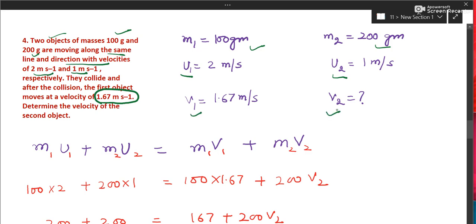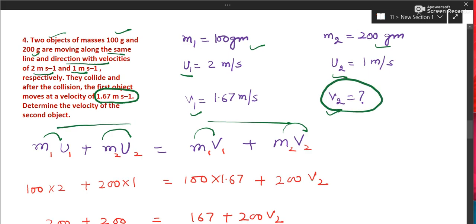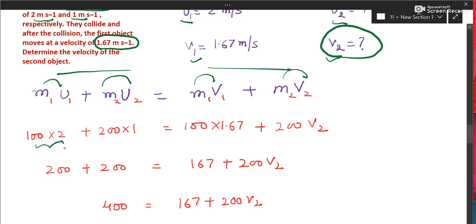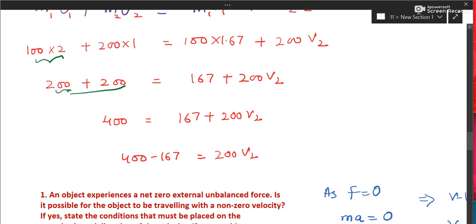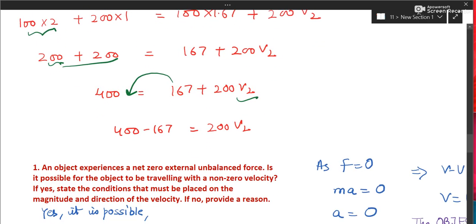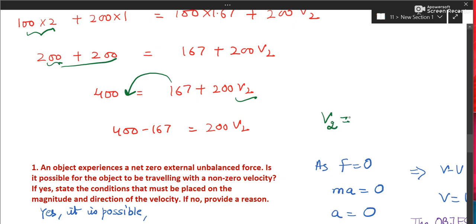Simple law of conservation of momentum: m1u1 plus m2u2 is equal to m1v1 plus m2v2. Initial momentum is equal to final momentum. Substitute all the values. Only this is missing. Substitute, multiply, add, then divide. This will come here in negatives. Then you can divide by 200. You'll get velocity v2. Report in SI units.